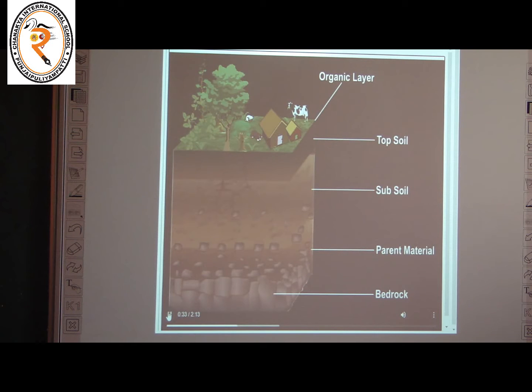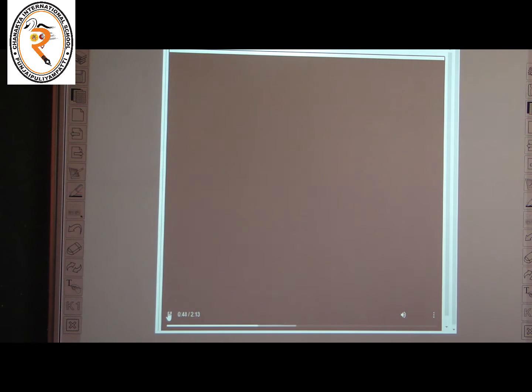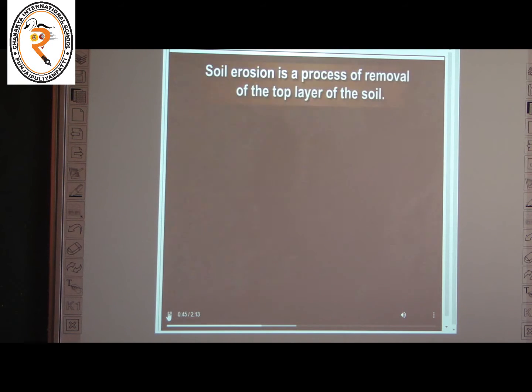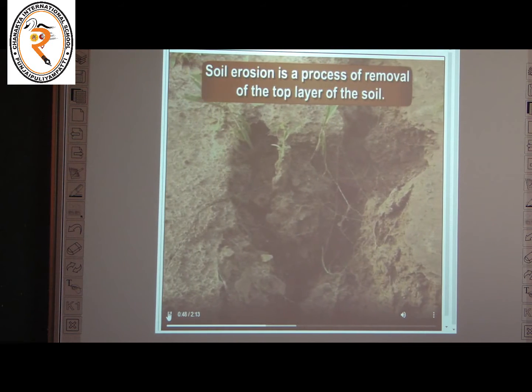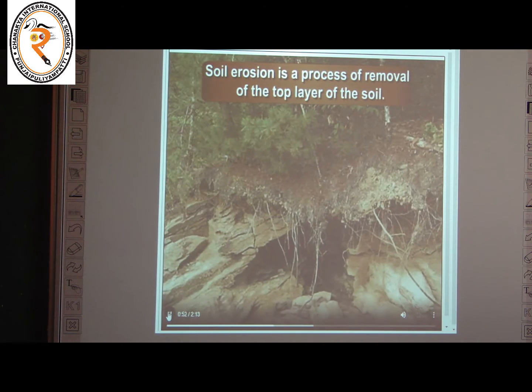That's right. The top layer of soil is the nutrient-rich layer. But wait, do you know what soil erosion is? Soil erosion is a process of removal of the top layer of the soil.